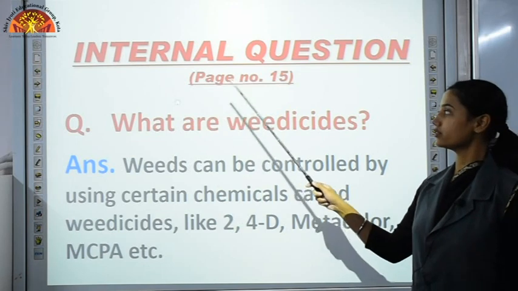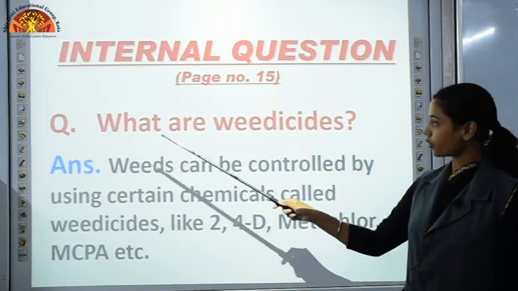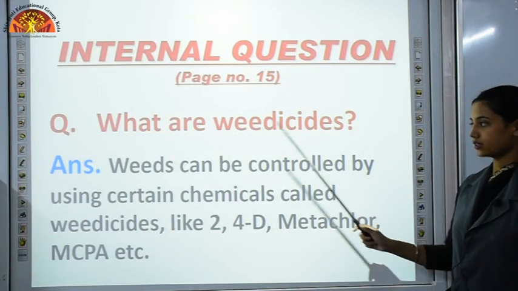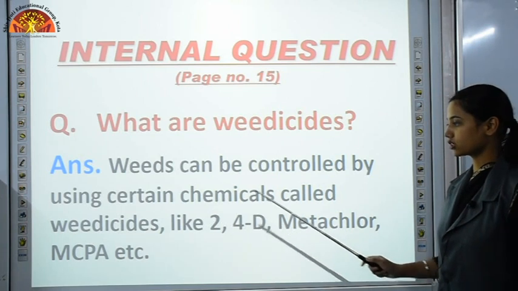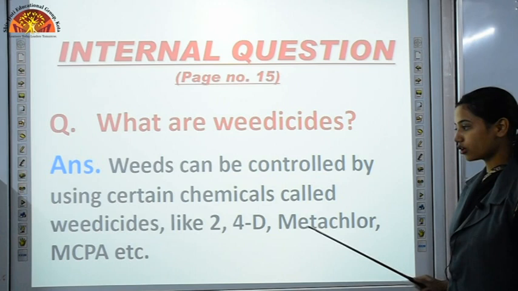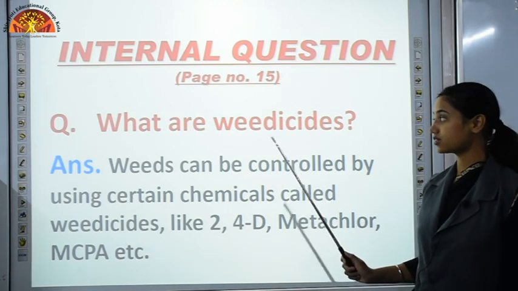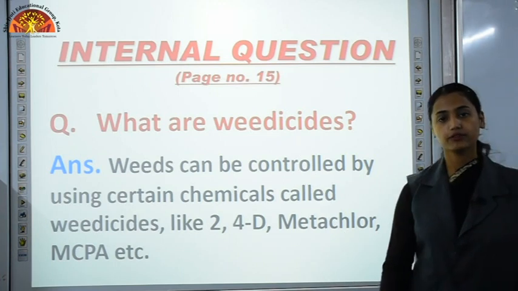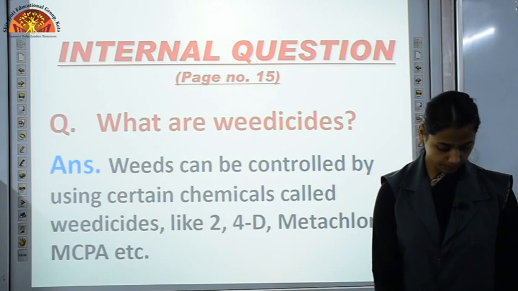Another internal question which you have to write on page number 15. What are weedicides? Weeds can be controlled by using certain chemicals called weedicides like 2,4-D, metachlor, MCPA and so on. There are so many examples of weedicides. So, weedicides are chemicals which are used to control the growth of weeds, the growth of unwanted plants.